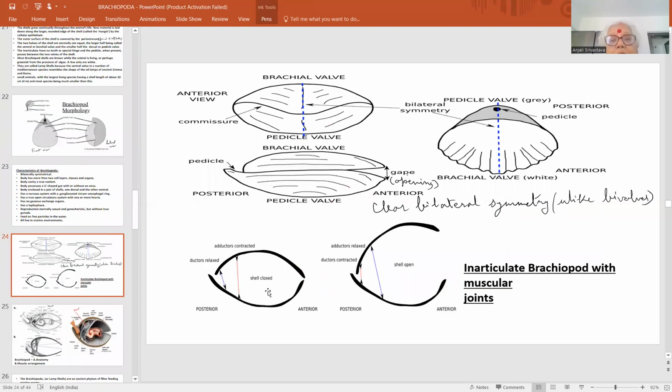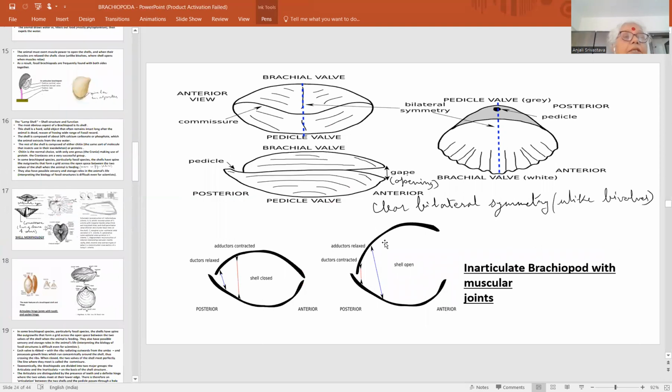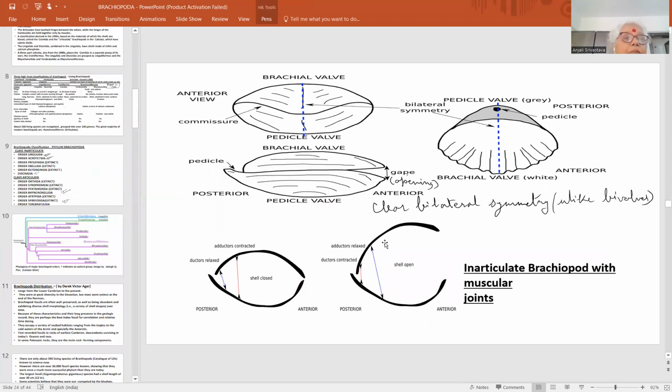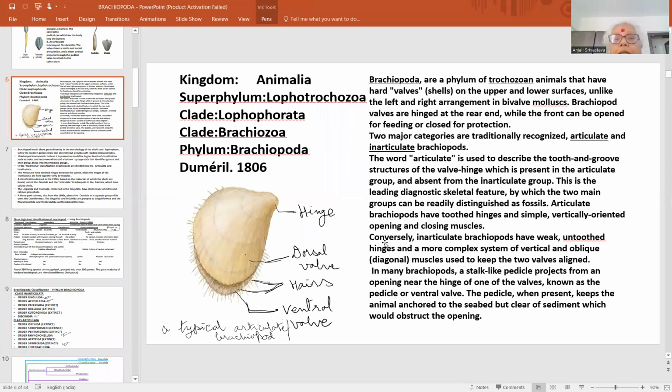This is the diagram. This is the inarticulate brachiopod with the groups of muscles. These are the adductor muscles, these are the abductor muscles, and these are diductor muscles. This is the anterior view, this is anterior part, this is posterior part. The shell is closed over here and the shell is open over here. This is the diagrammatic representation of how the muscles help in opening and closing of these inarticulate brachiopods.